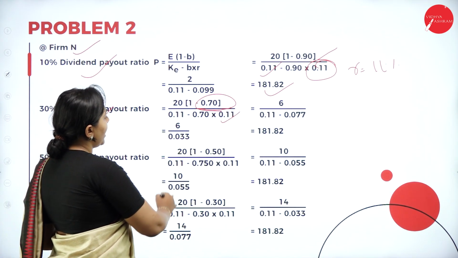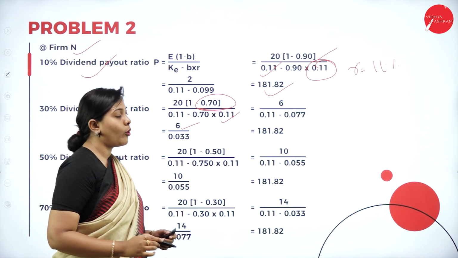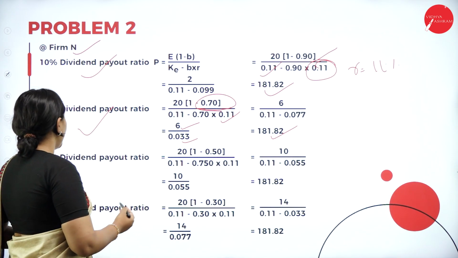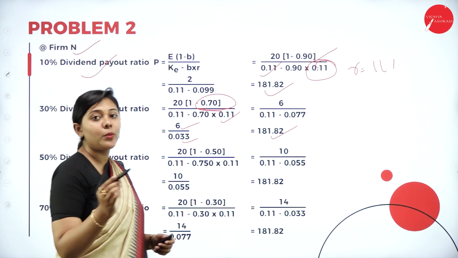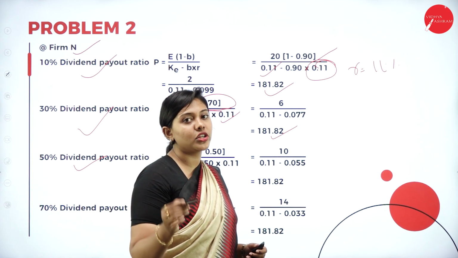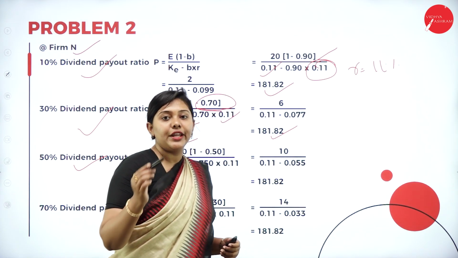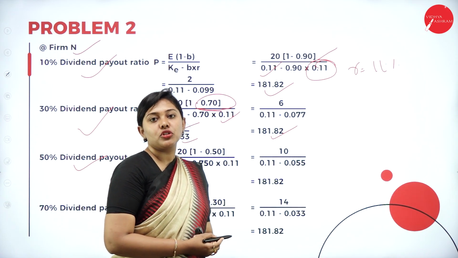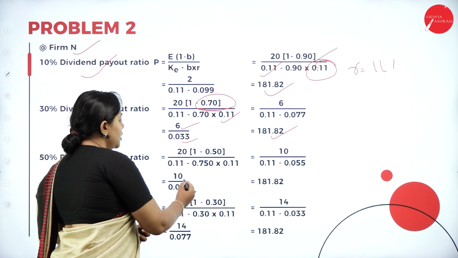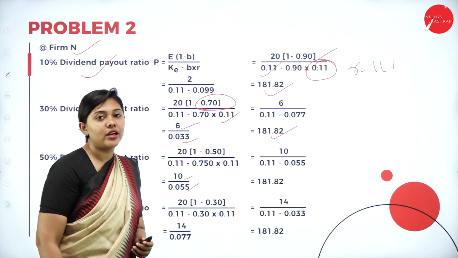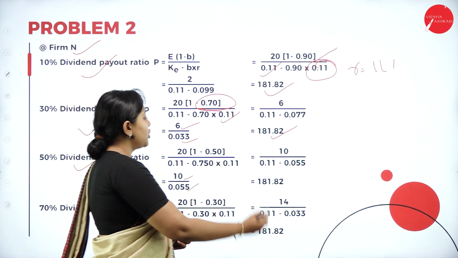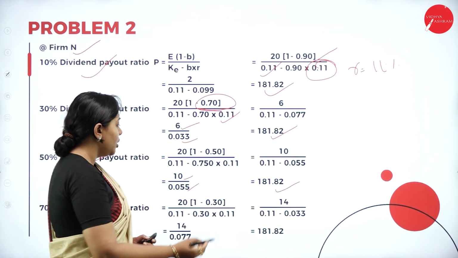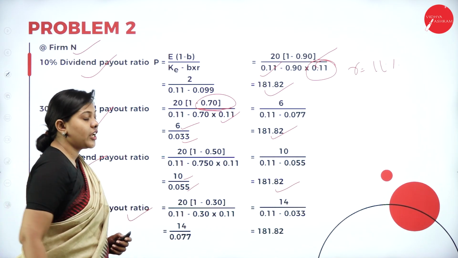Moving forward, 30% dividend payout ratio, the 70% will be the retention ratio, and your return R is 0.11. If you substitute the value, you get 6 divided by 0.33. The answer again is 181.82. And again 50% dividend payout ratio. When the dividend payout ratio is 50%, retention ratio will also be 50%. Rate of return is 11%, 0.11, with the same capitalization rate. Let's substitute the value. The answer is 10 divided by 0.55. Again you get the answer as 181.82. Moving forward, 70% dividend payout ratio.